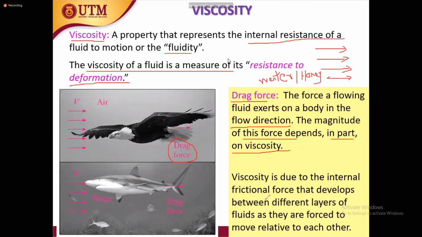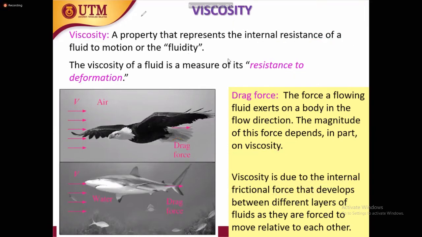So we can say here, viscosity is due to the internal frictional force that develops between the layers of a fluid as they are forced to move between each other. When you have different layers, they have internal force between the layers and resistance to flow. If there is no internal force between the layers, it can easily move. If there is more force, it's very hard or difficult to move. So this is how we can define viscosity.